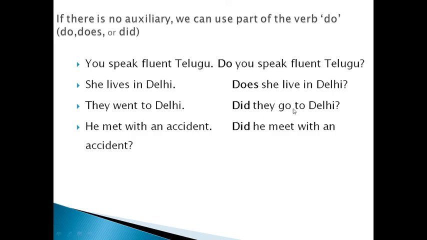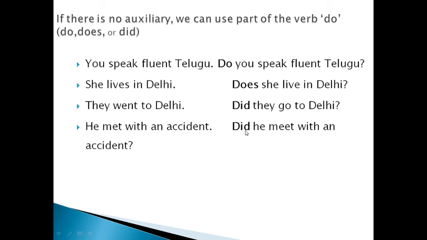Did they go to Delhi? Next, he met with an accident. Met is a V2. The sentence is in simple past. So use did. Did he meet with an accident?